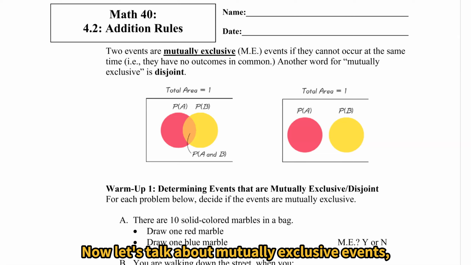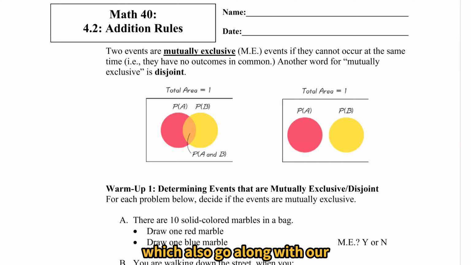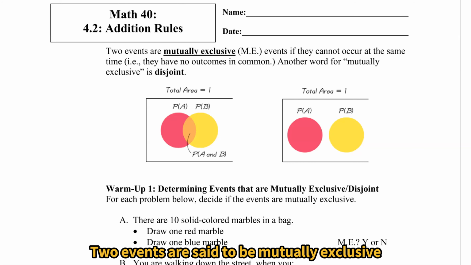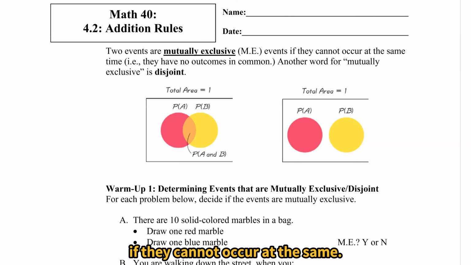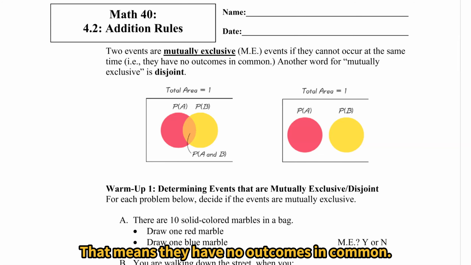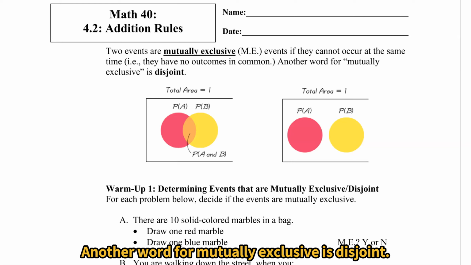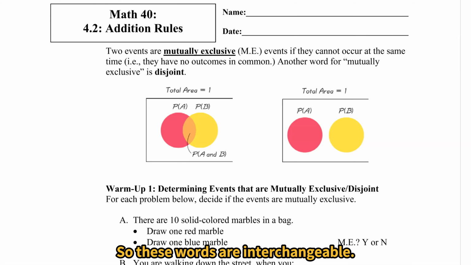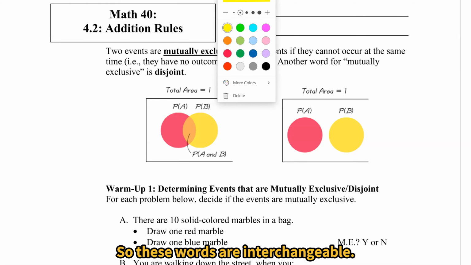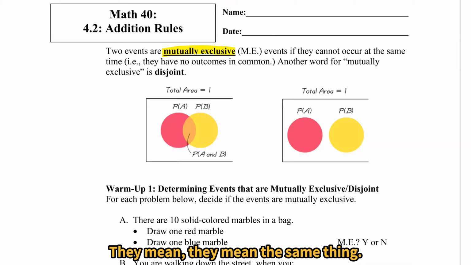Let's talk about mutually exclusive events, which also go along with our addition rules for probability. Two events are said to be mutually exclusive if they cannot occur at the same time. That means they have no outcomes in common. Another word for mutually exclusive is disjoint. So these words are interchangeable. They mean the same thing.